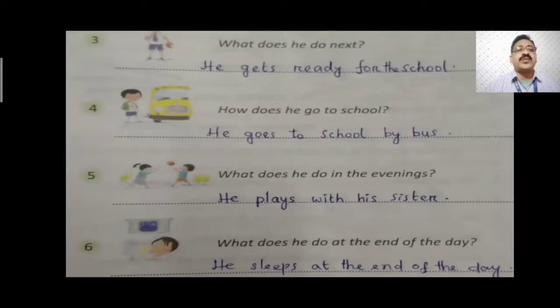Fifth one, what does he do in the evening? He plays with his sister. He is also singular, so s is added to the verb play. He plays with his sister. What does he do at the end of the day? He sleeps at the end of the day. Here also the subject pronoun is he, singular, so I have added s. It will change into: he sleeps at the end of the day. That is about part C.